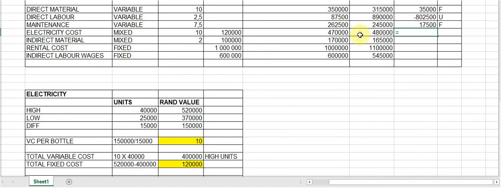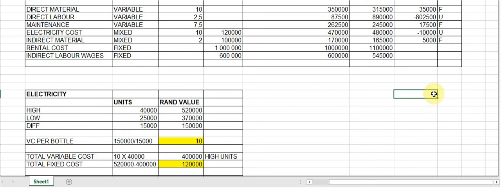So we overspent, and that means that this is an unfavorable variance. Then we have our indirect material. We were allowed to spend 170,000. We spent 165,000. So we underspent by 5,000. We spent less money than we were allowed to. So this is going to be a favorable one.